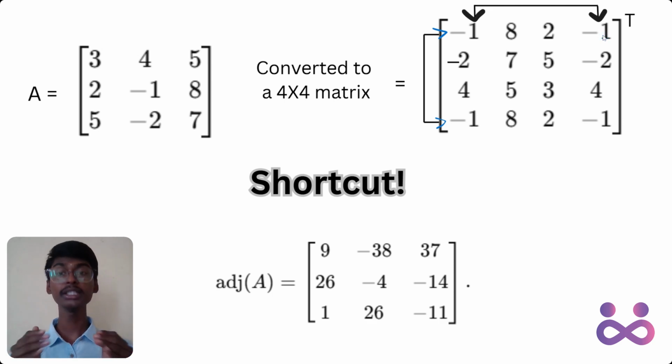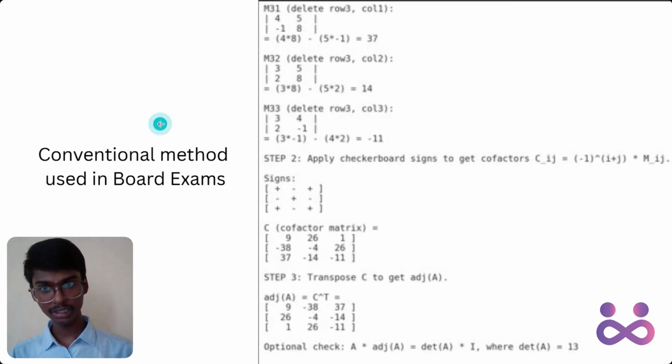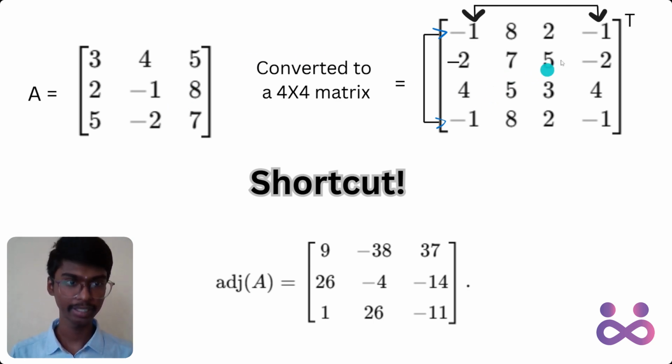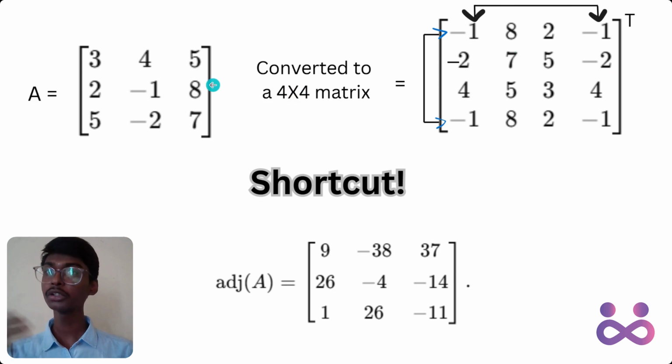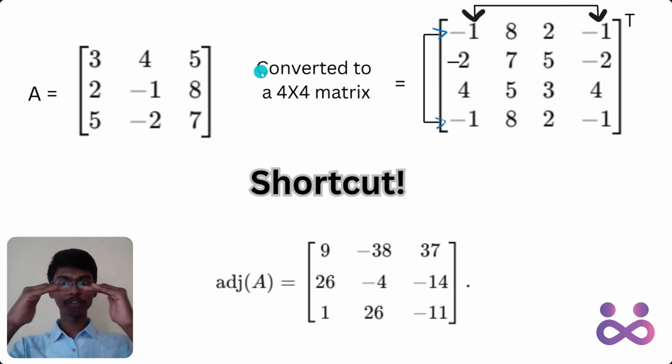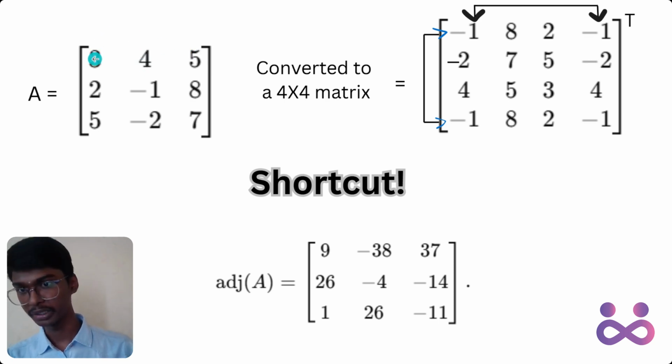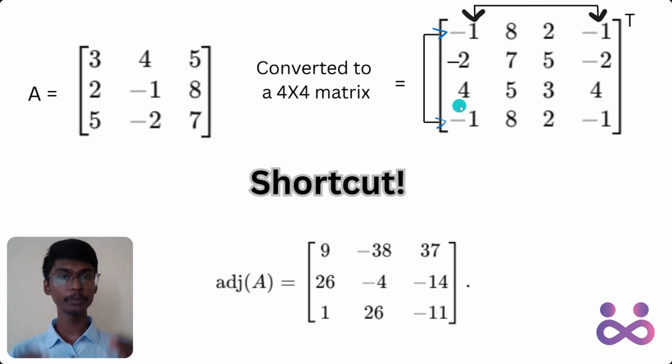Then go down to the third row of the original matrix. That is minus 2, 7, 5, and again minus 2, 7, 5, minus 2. Now come to the top row. We have gone from the middle, bottom, now the top row: 4, 5, 3, 4, 4, 5, again back to 3, and again 4. Now 3 rows are done.